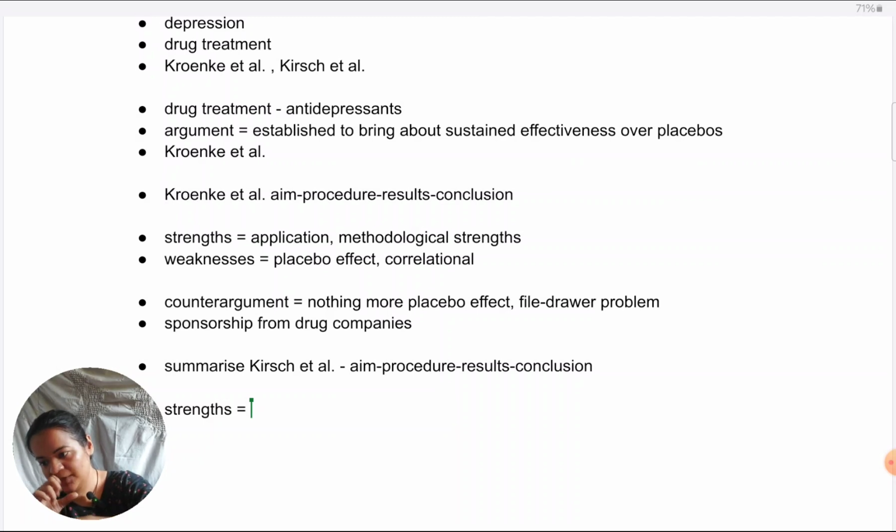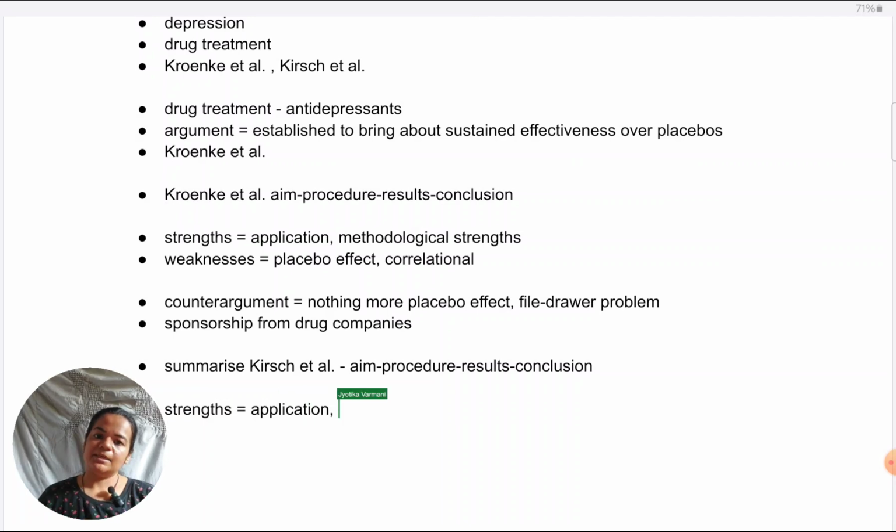Not Kirsch at all. What is the strength of bringing about the whole thing of the file drawer problem is that the application is there. It brings attention to the fact that what is being conveyed to the public might not be accurate. They're not being allowed to take an informed decision of whether they should take drugs or not.